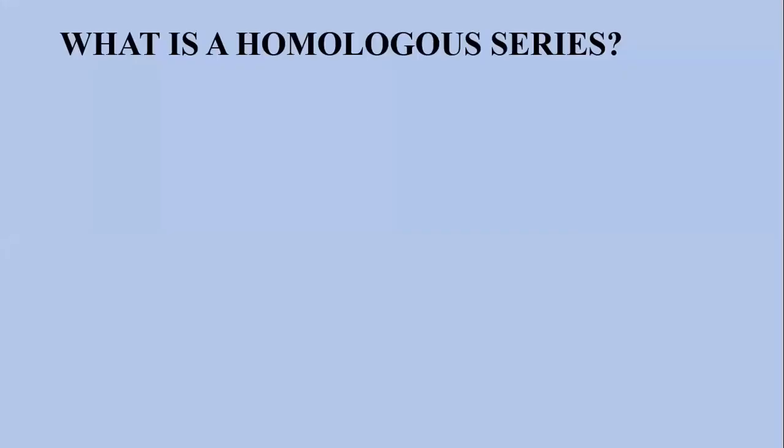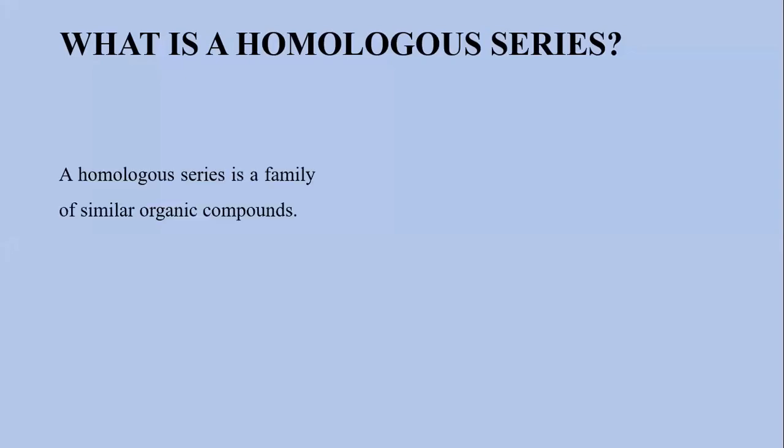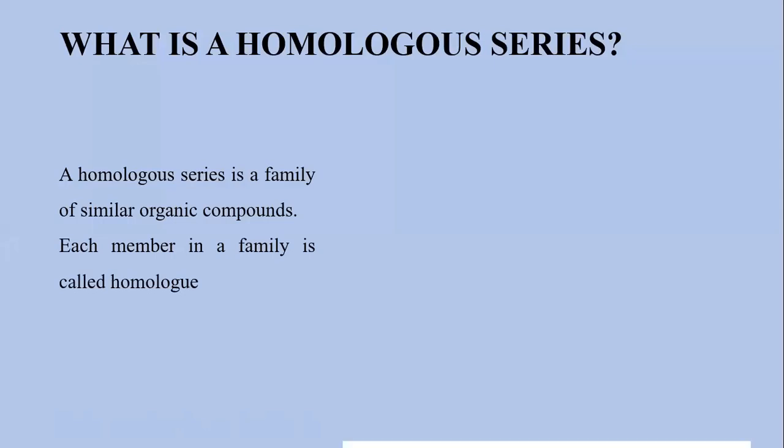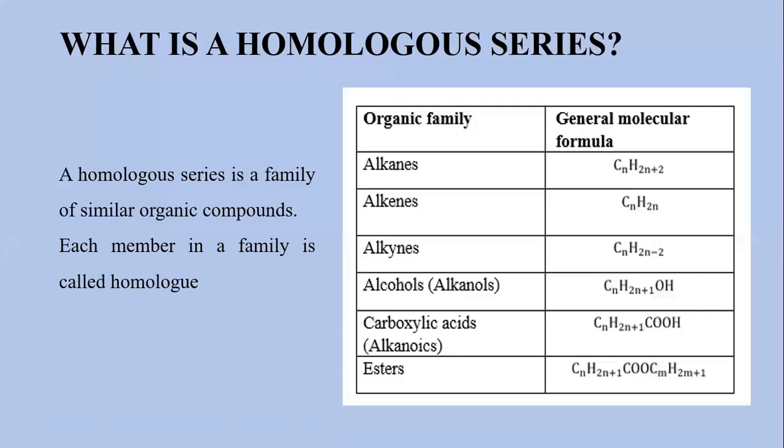All right, let's look at what a homologous series is. So we are saying a homologous series is a family of similar organic compounds. Each member in a family is called a homolog. In the IGCSE curriculum and ECZ curriculum, these are the families that we are interested in.